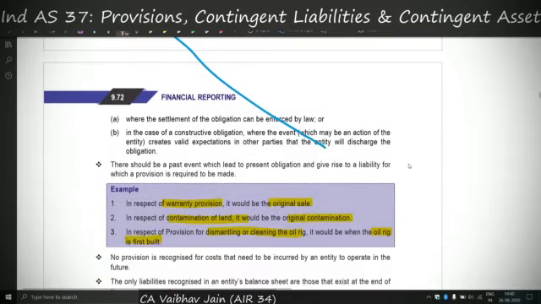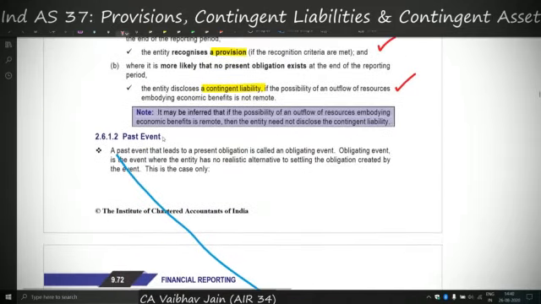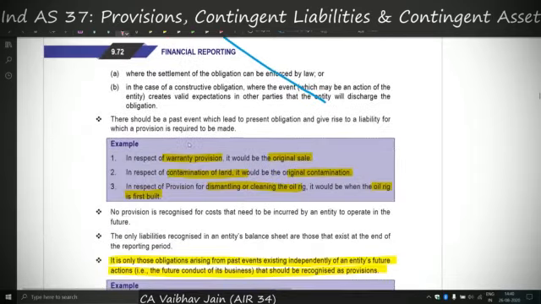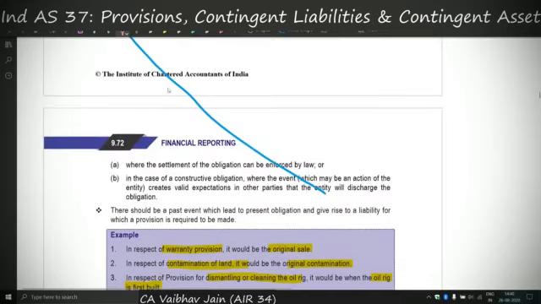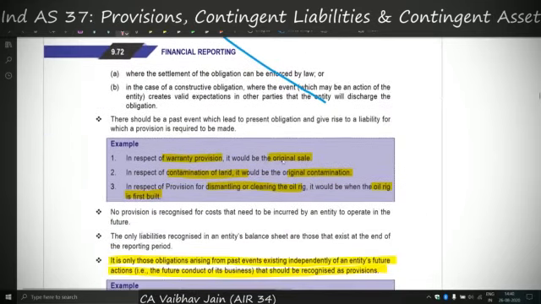Simple. Now the next part is past events. We have covered the first part, present obligation, which will arise due to a past event. So now we are covering past event. We'll just cover the examples because I've cut all those insignificant parts. Past event means, for example, if I'm selling you my phone, then only there will be a warranty provision. So the original sale is a past event which will lead to a present obligation, that is the warranty provision.